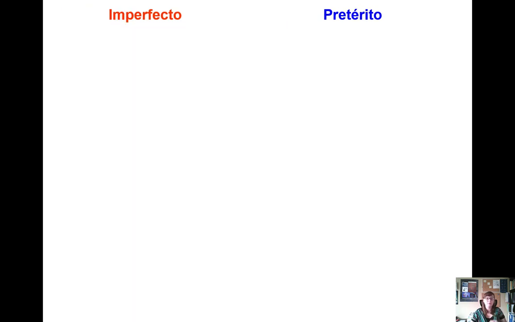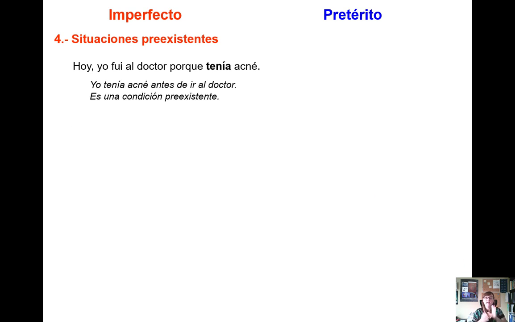We have a few more rules as well to remember. Imperfect is also used for pre-existing conditions, situaciones preexistentes. Again, if you think about it, it's a general concept of something over time or generally. So, hoy yo fui al doctor. Today I went to the doctor. That's preterit, right? But why did I go to the doctor? Porque tenía acné. It's something that I've had for a long time. There's an ongoing pre-existing condition. Tenía acné. I also don't know the exact duration of this, so this could fall under, again, a general timeline of inexact time frames.